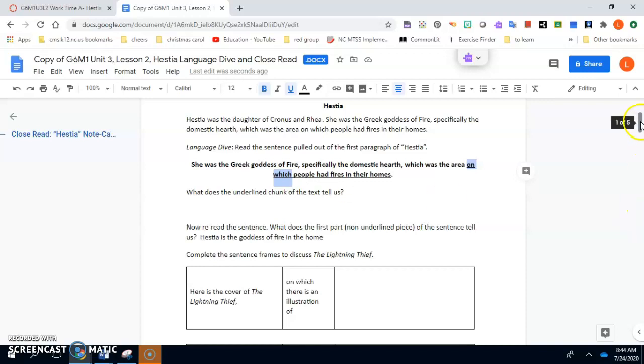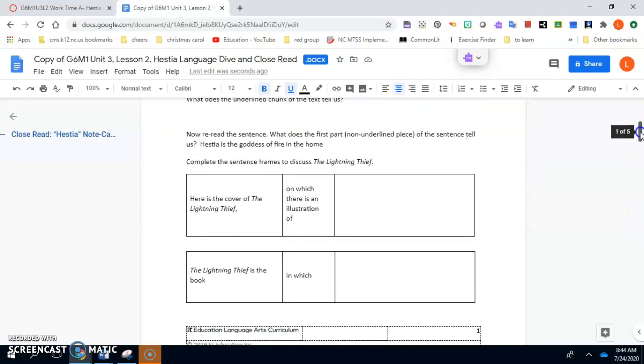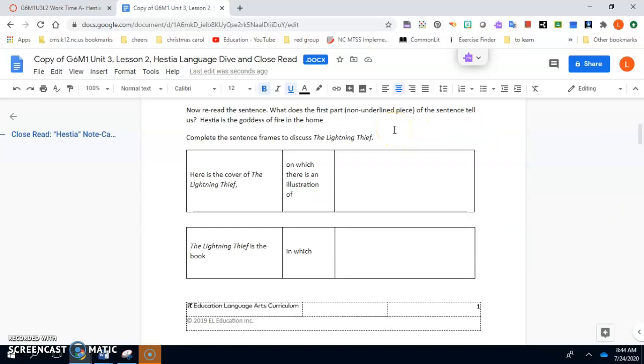Let's look at the example below from The Lightning Thief. Here is the cover of The Lightning Thief, on which there is an illustration of. So the term on which tells us that they want the same type of information. They just want us to say it in words.